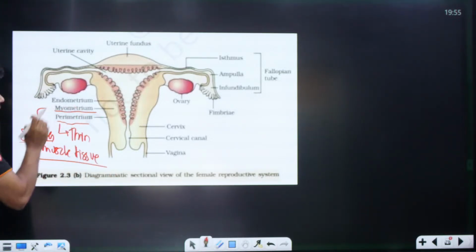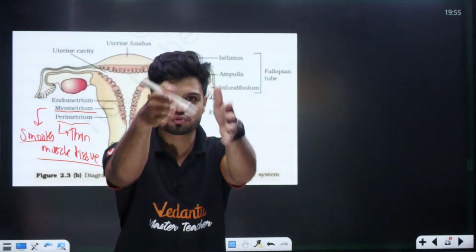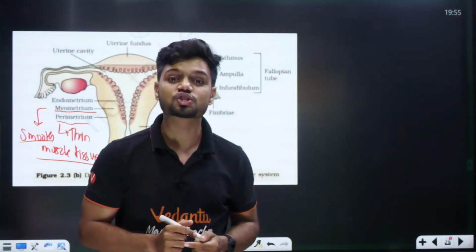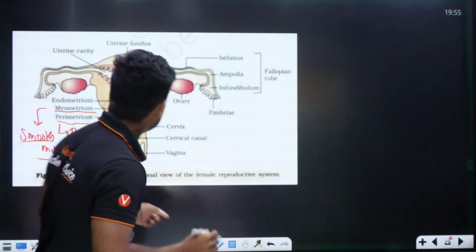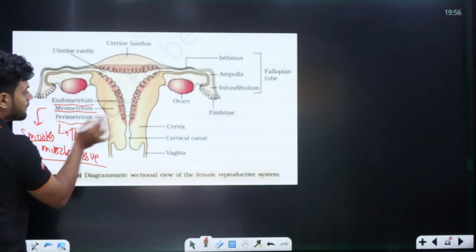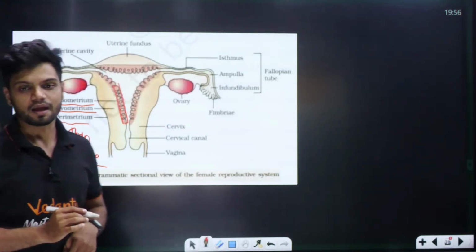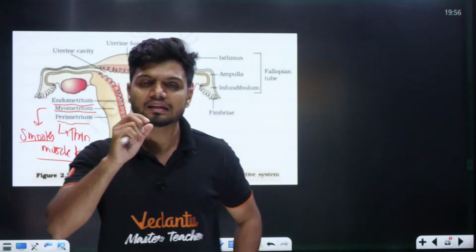Function: the myometrium will undergo contraction during childbirth. Then students, the endometrium is the innermost layer.